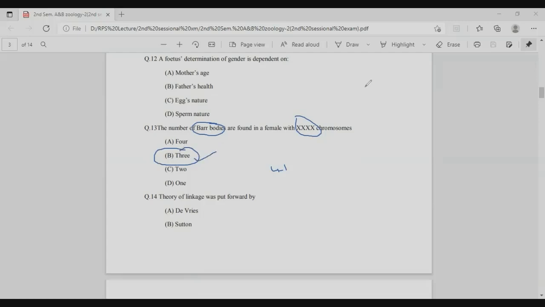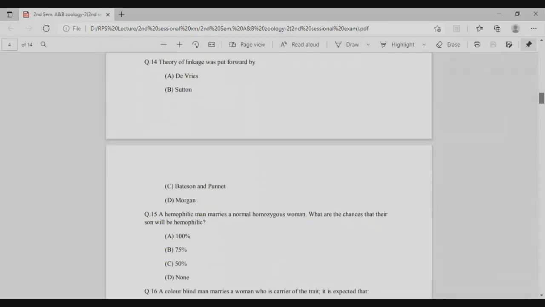The next question is: the theory of linkage was put forward by whom? The theory of linkage was given by Morgan in Drosophila. So the right answer is option D. The next question is: a hemophilic man marries a normal heterozygous woman. What are the chances that the son will be hemophilic? The right answer is option D, that is 0%.